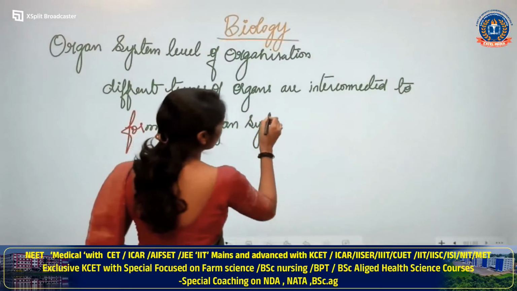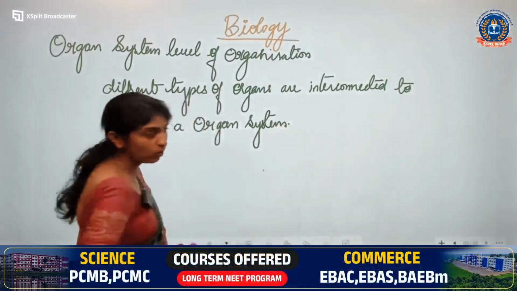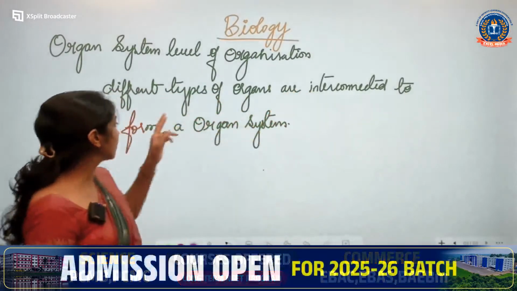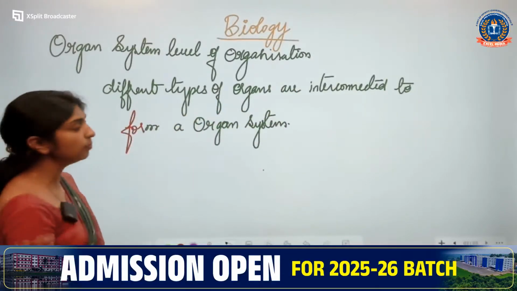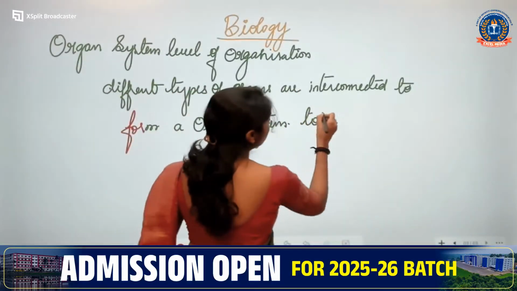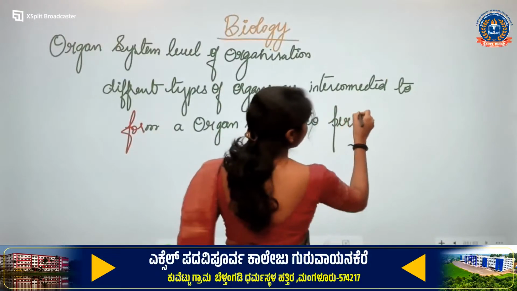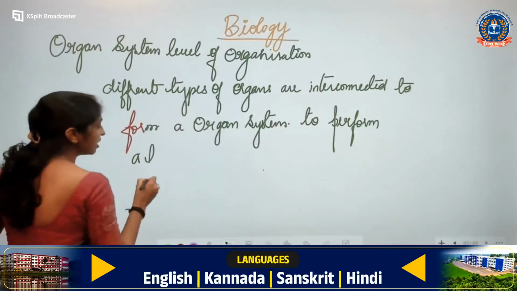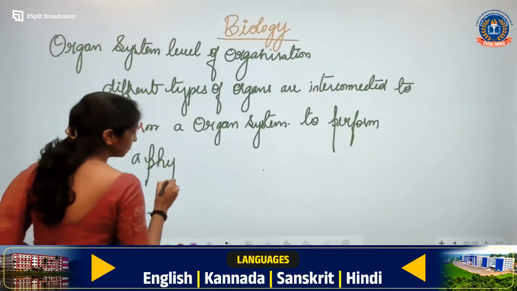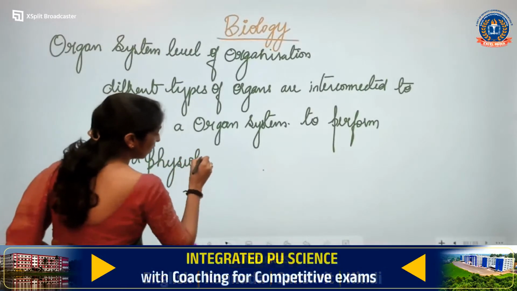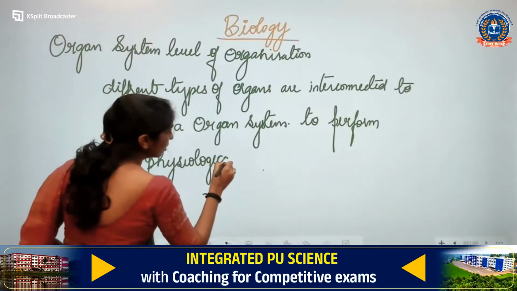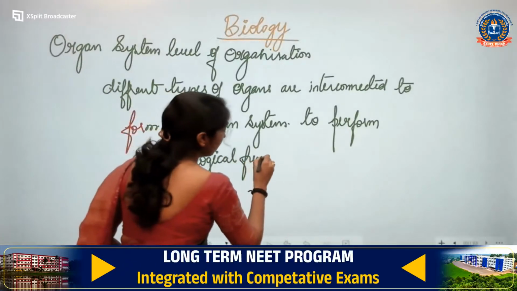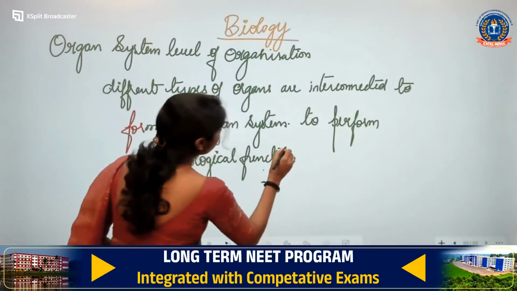I'll explain it to you. Now, what is the meaning of different types of organs are interconnected to form a organ system to perform a physiological function? I'll explain. Once I explain, it will be clear. A physiological function. Now, what is the meaning of this statement?